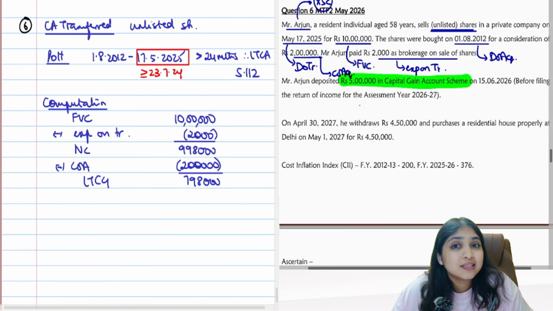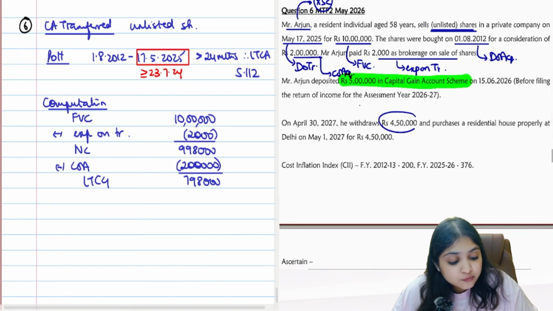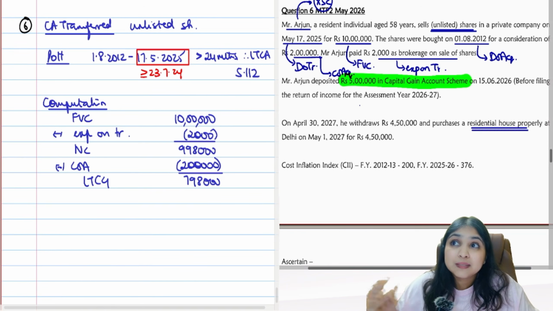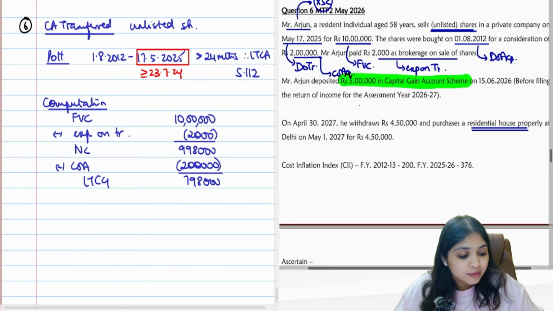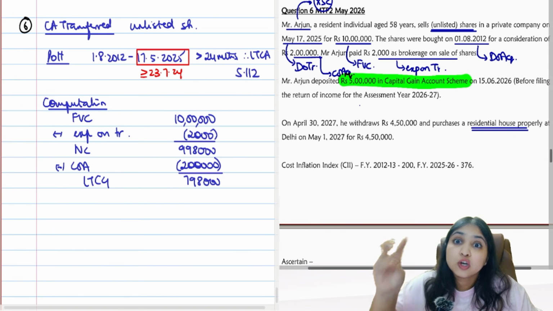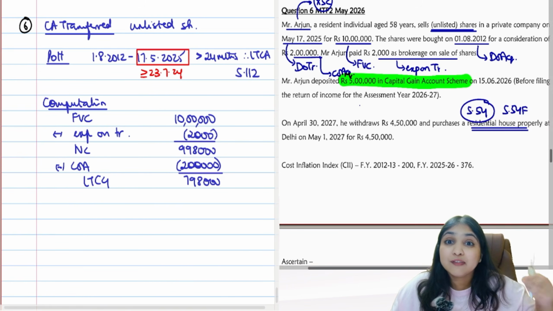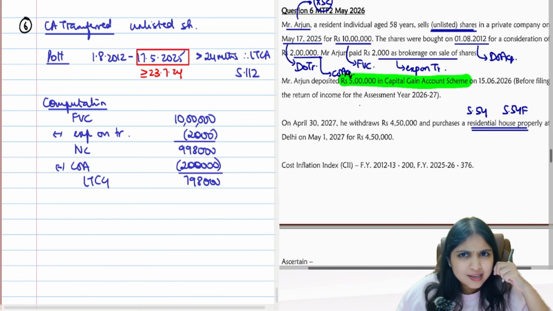Okay. Now, why is assessee depositing money in CGT account? What exemption does he want, guys? Later, he is withdrawing money and he is purchasing a residential house. So which section exemption is possible? If you purchase a residential house, 2 sections exemptions are possible, guys. It can either be section 54 or it can be 54F. But 54 will come into the picture if you sell a house and buy a house. Are you selling a house over here? You are not selling a house. So 54 will not come into the picture.